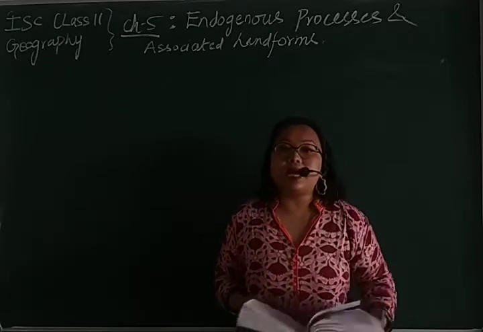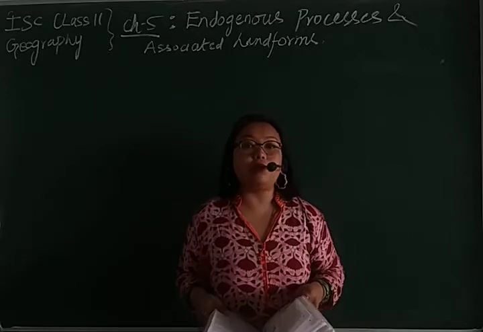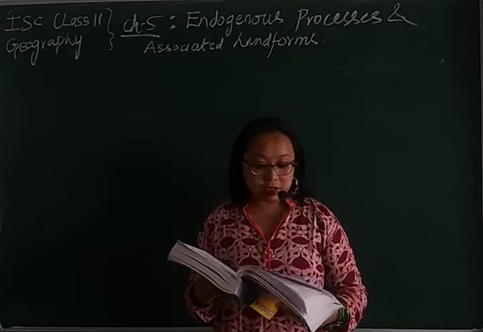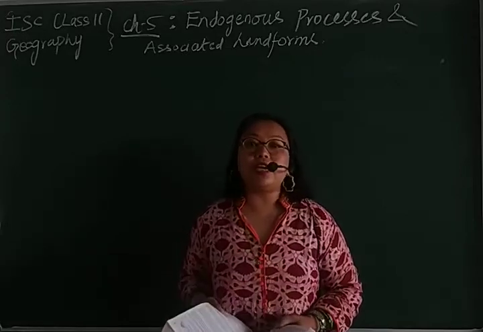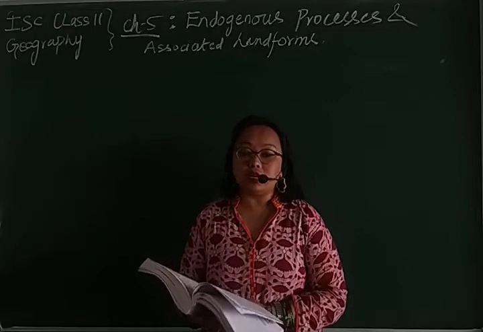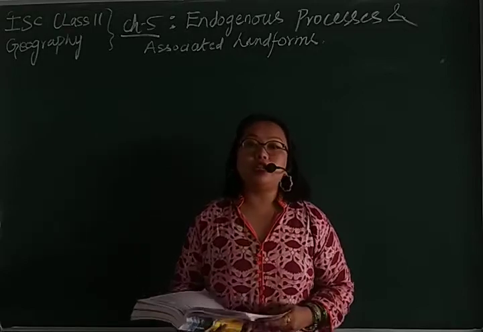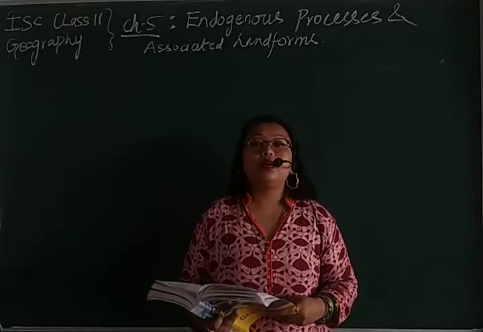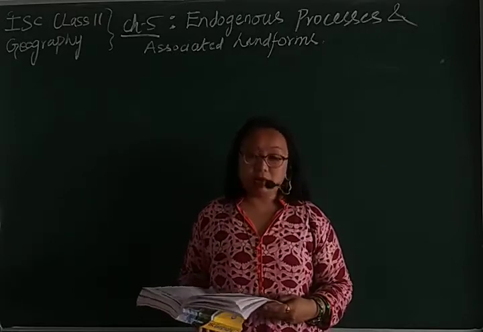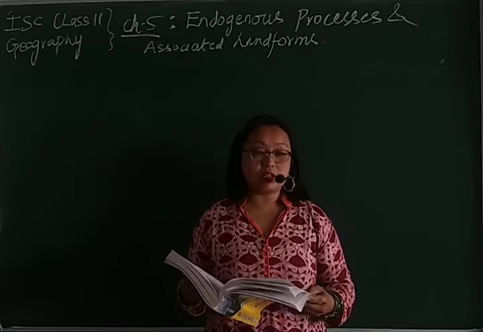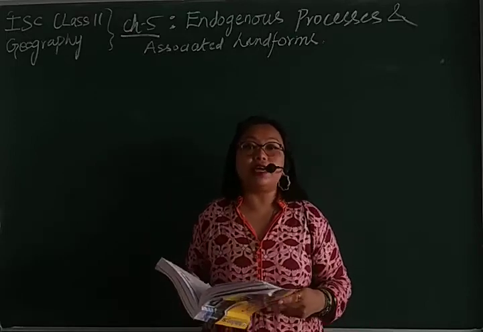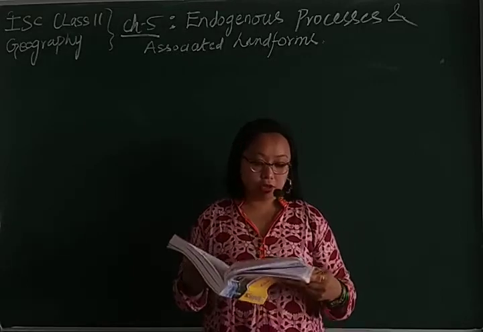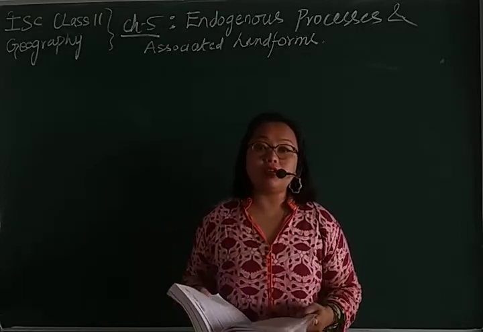So the next type of mountain is residual mountain or dissected mountain. It has been formed due to the erosional process. And what are the agencies of the erosional process? Water, that is rain or rivers, wind, or glaciers.